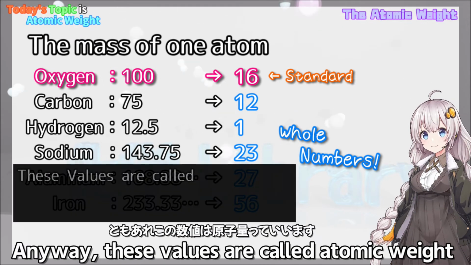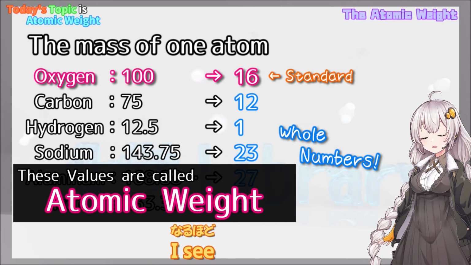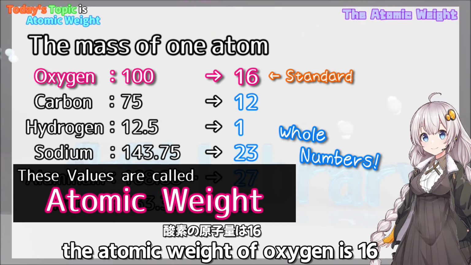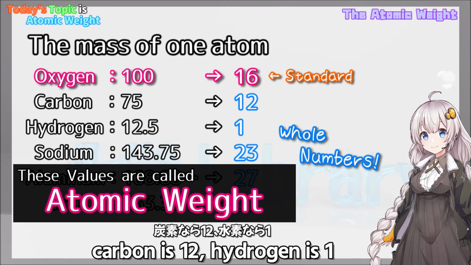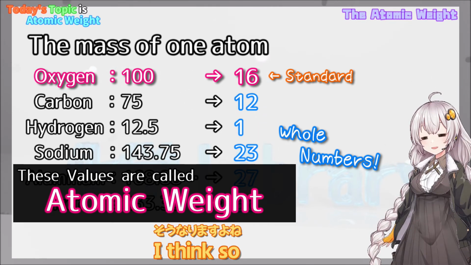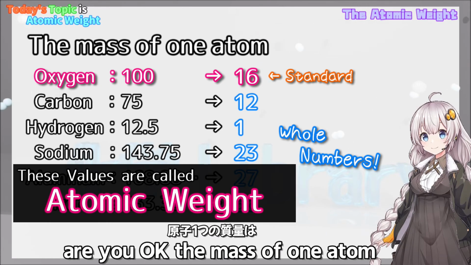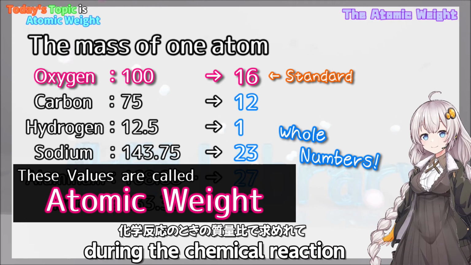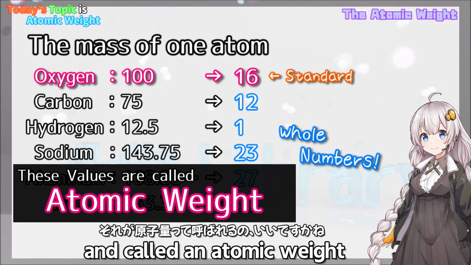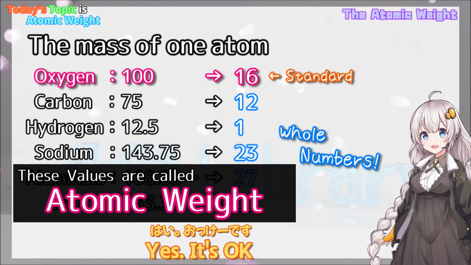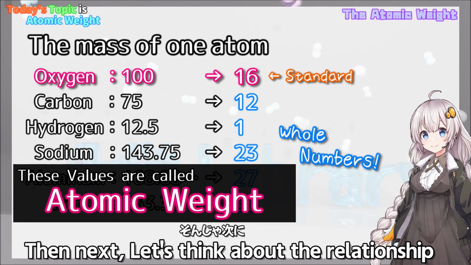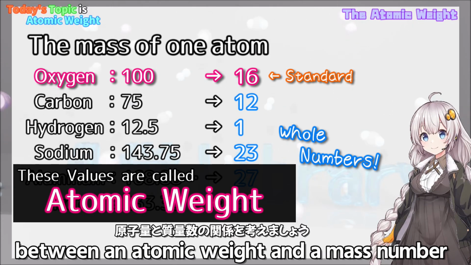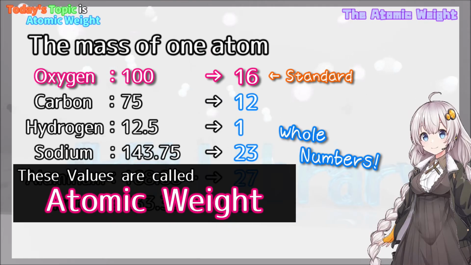Anyway, these values are called atomic weight. I see. So we can say the atomic weight of oxygen is 16, carbon is 12, hydrogen is 1, and so on. The mass of one atom was guessed from the mass ratio during the chemical reaction and called an atomic weight. Yes, it's okay. Then next, let's think about the relationship between an atomic weight and a mass number.